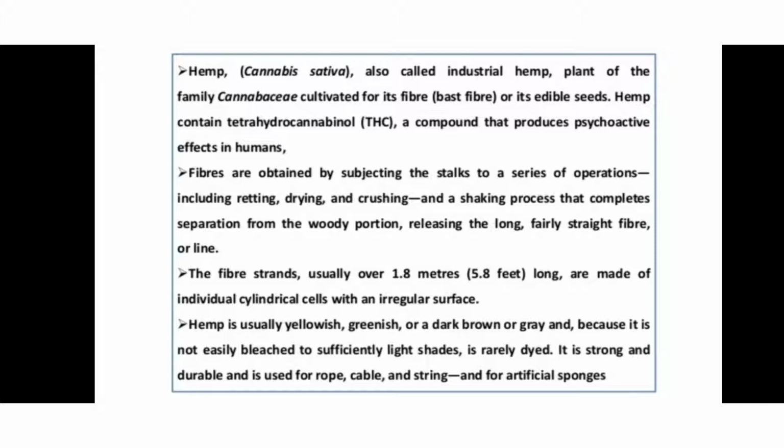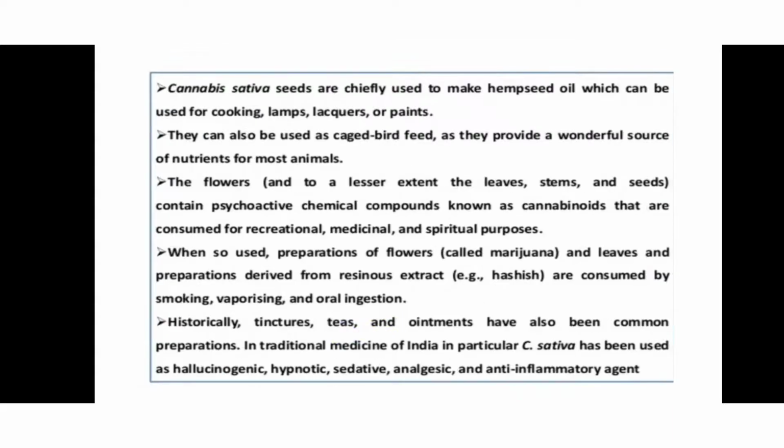It is strong and durable, used for rope, cable and string, and for artificial sponges. It means hemp has different colors but is not bleached, and it is used for rope, cable and string because it has strong and durable fibers.